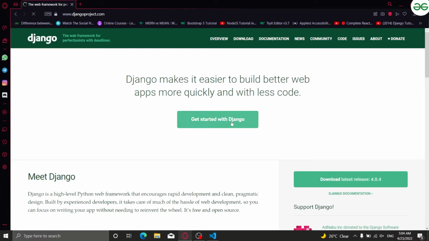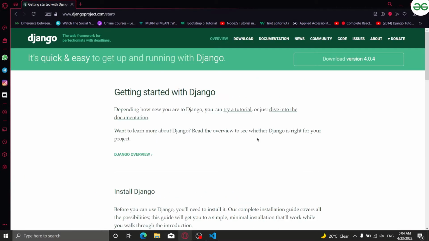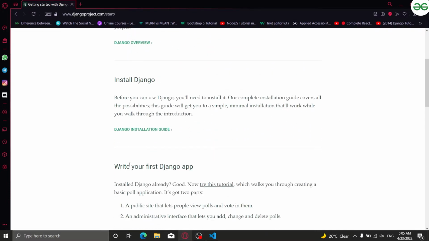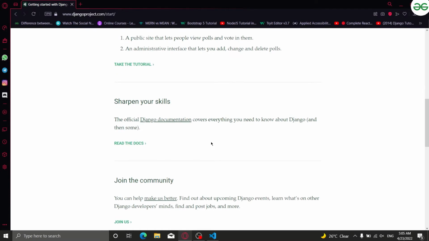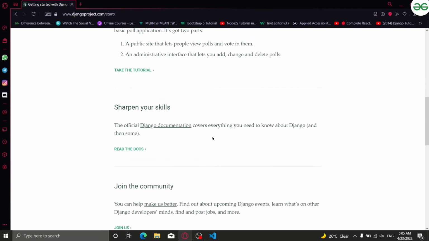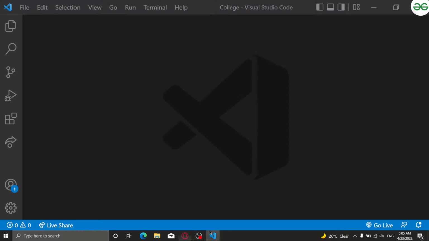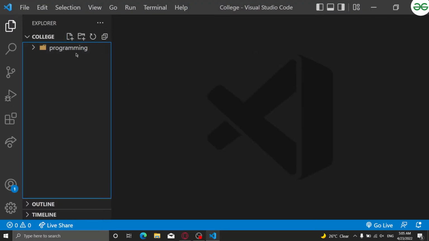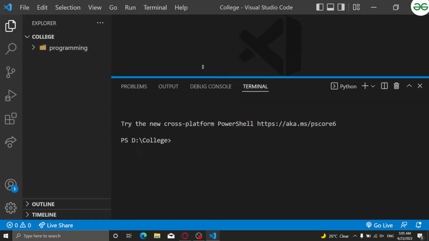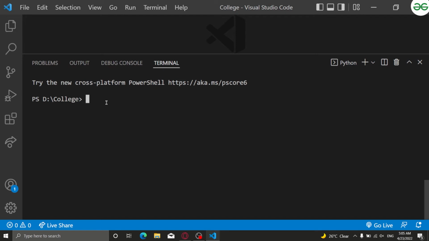Now let's click get started with Django. As you can see here, it has various documentation, like getting started with Django. Depending on how new you are to Django, try a tutorial, or the documentation is all written here. As I told you, it is a framework of Python, so you can install it using pip, right? If you have watched my old series, you will know that pip is the way we install Python packages. To install, we will write pip install Django and hit enter.